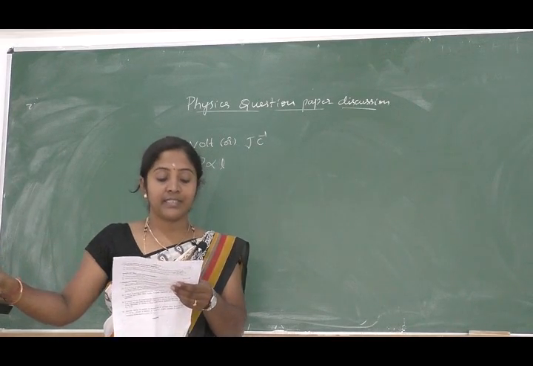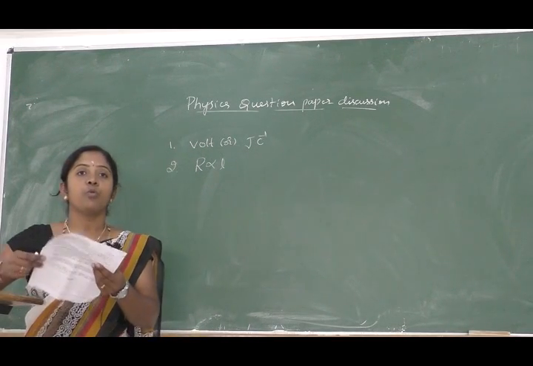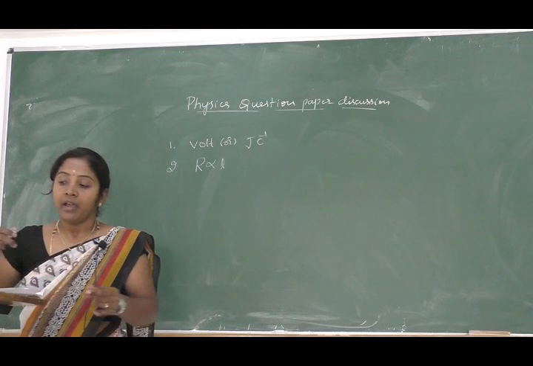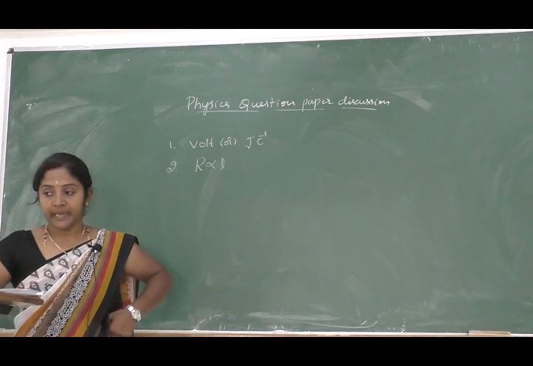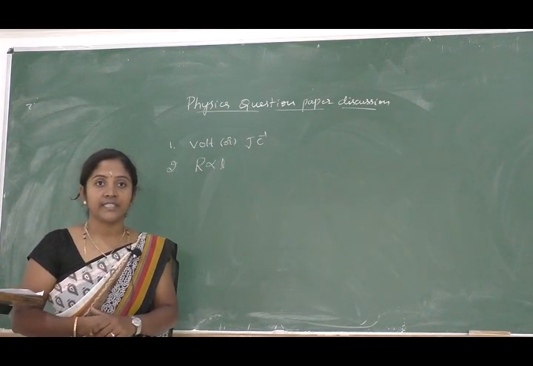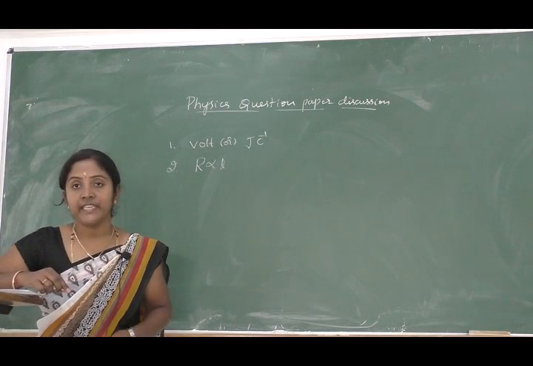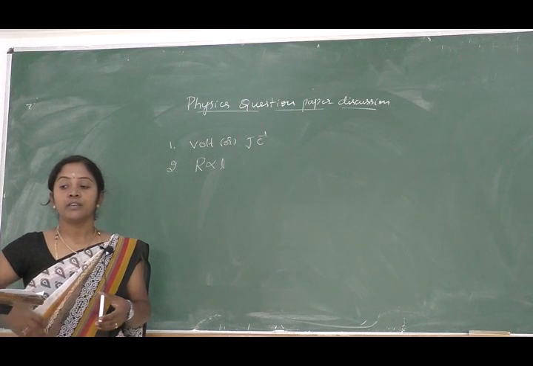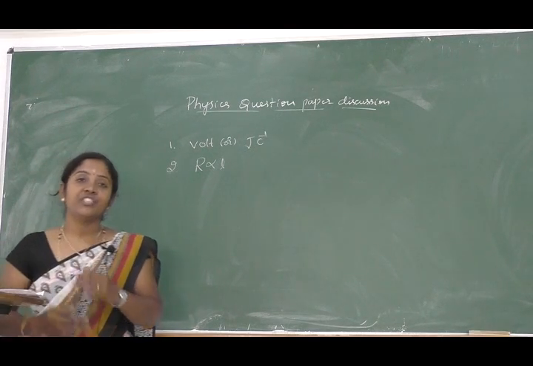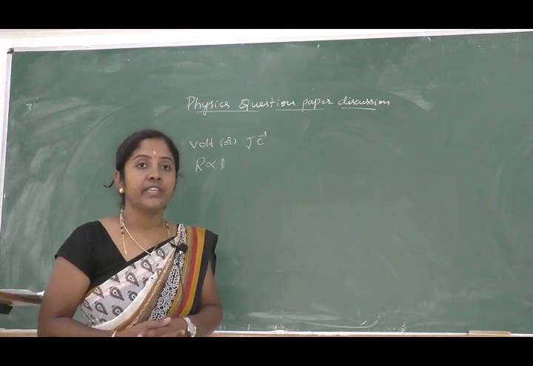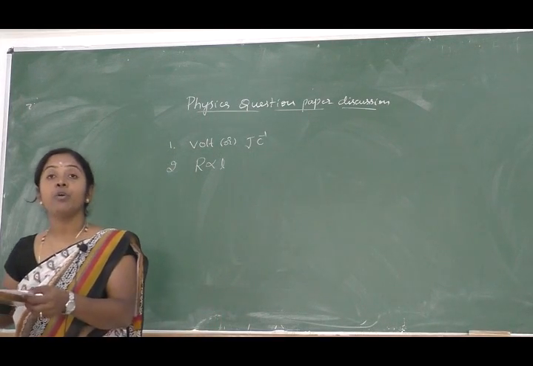Next, third one is state Ohm's law. So Ohm's law states that if the physical conditions and the temperature of the conductor remain constant, then the current flowing through the conductor is always directly proportional to the potential difference across the ends of the conductor. This is the statement of Ohm's law.